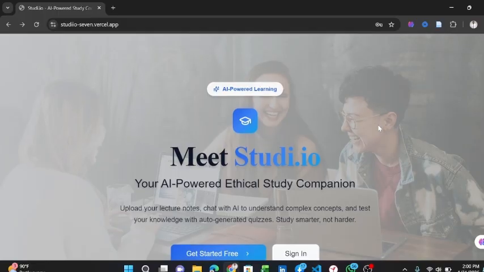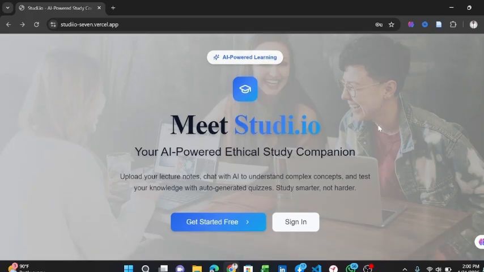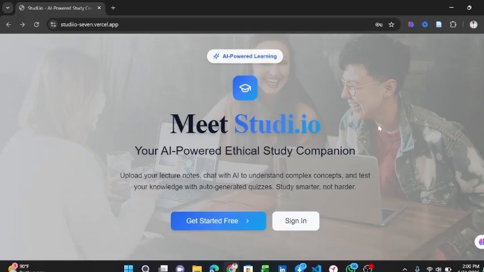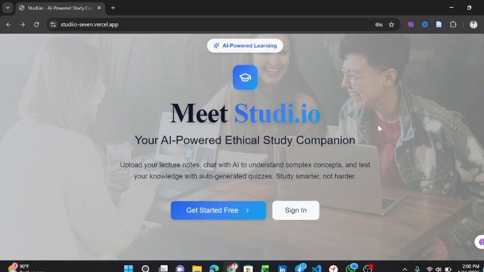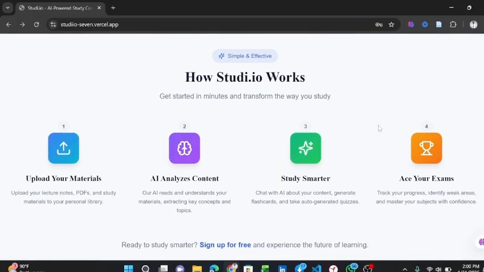At all times, students have access to their study notes or study materials, but do not understand the entire concept of their notes. And there is no tutor that will be available 24/7 to teach them the entire concept of their notes. That is why I built Studi.io, which is an AI study companion that allows students to learn effectively by uploading their notes to this app and uses AI to understand the entire concept of their notes. This helps students to study smarter and to ace the examination.